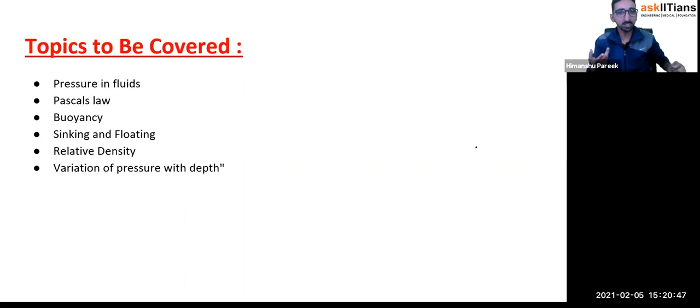Then another part is, sometimes you have seen that if you have a container filled with a liquid, suppose water, and you drop a wooden block, it will float on it. But at the same time, if you bring a heavy object, let's say a stone, and put it inside the water, it will sink.